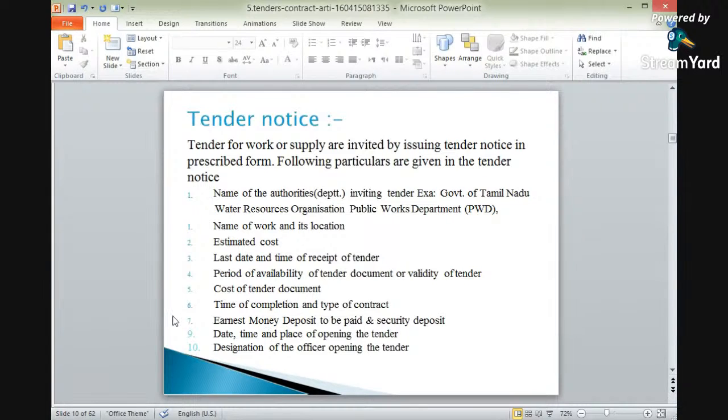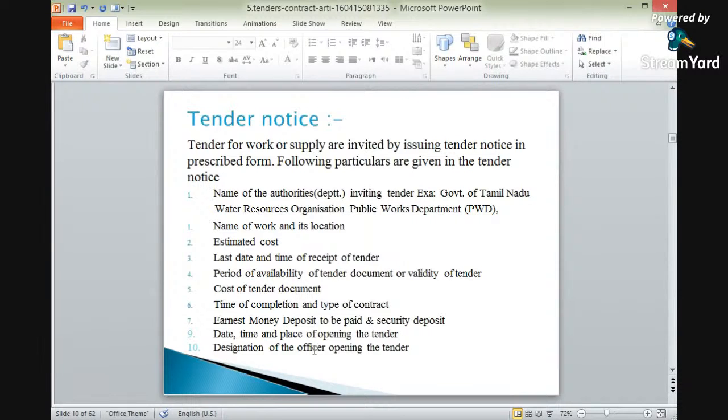Earnest money. Next is earnest money deposit to be paid and security deposit. Earnest money means it is nothing but a security. It is a token amount showing that I am willing to do the work which has been given by the government firm. So earnest money has to be deposited.